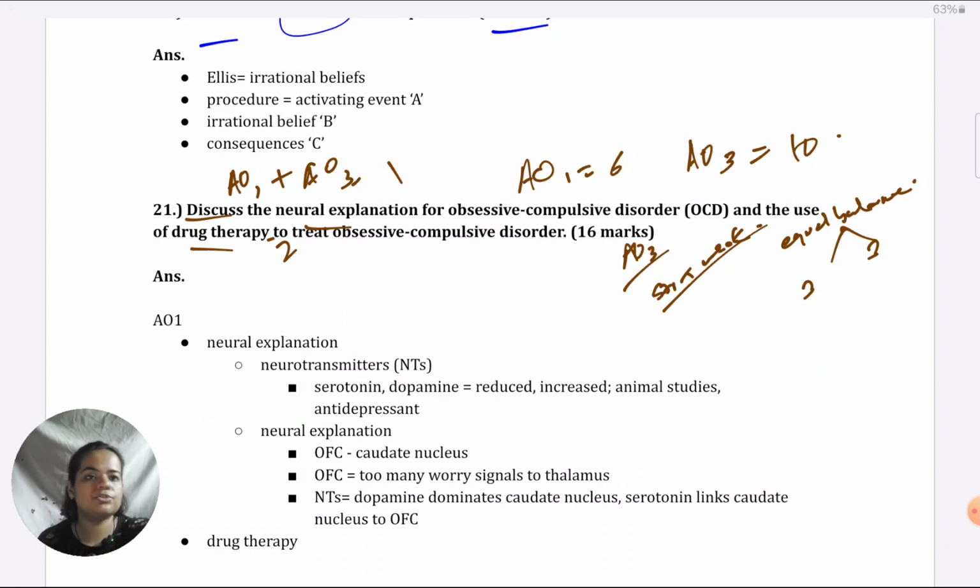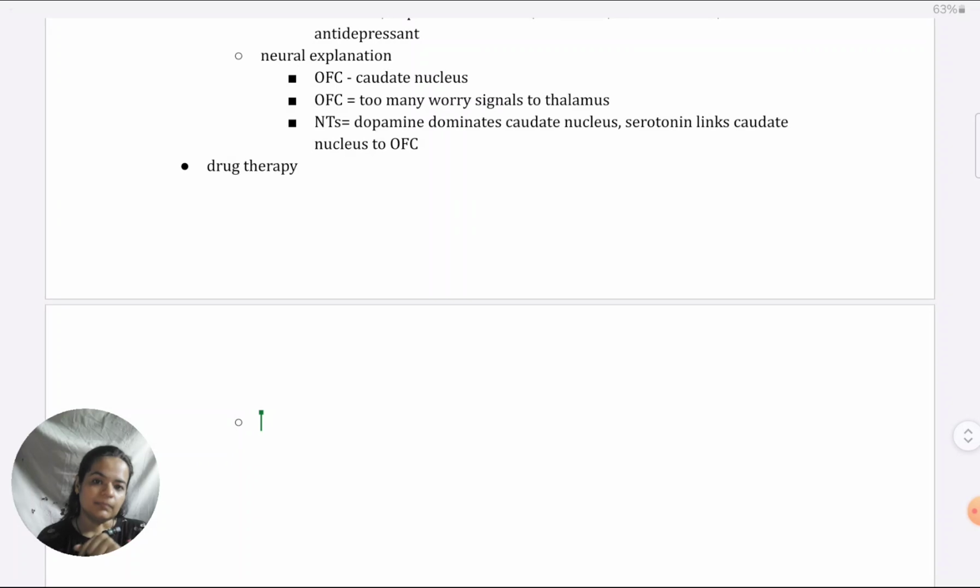Then of course I have to switch to drug therapy. To make it coherent and to link with, I have taken special care to talk about neurotransmitters. I will say that the drug therapy that has been developed is revolving around these neurotransmitters only, serotonin and dopamine, or more particularly serotonin, because it's found to play such a large role when it comes to OCD. Then I can start giving names of specific drugs. Again, to score highly, I have to give names of specific categories of drugs. Preferably, if I can give some examples of those drugs, that's even better.